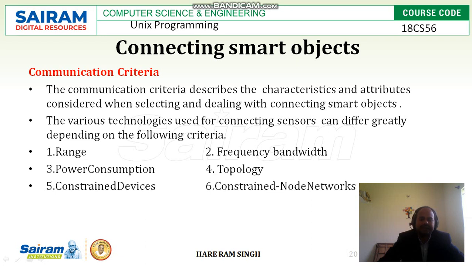Second criteria, it is frequency bandwidth. Third criteria, it is power consumption. Fourth criteria, it is topology. Fifth criteria, it is constraint devices. And sixth criteria, it is a constraint node networks. So let us see them one by one.